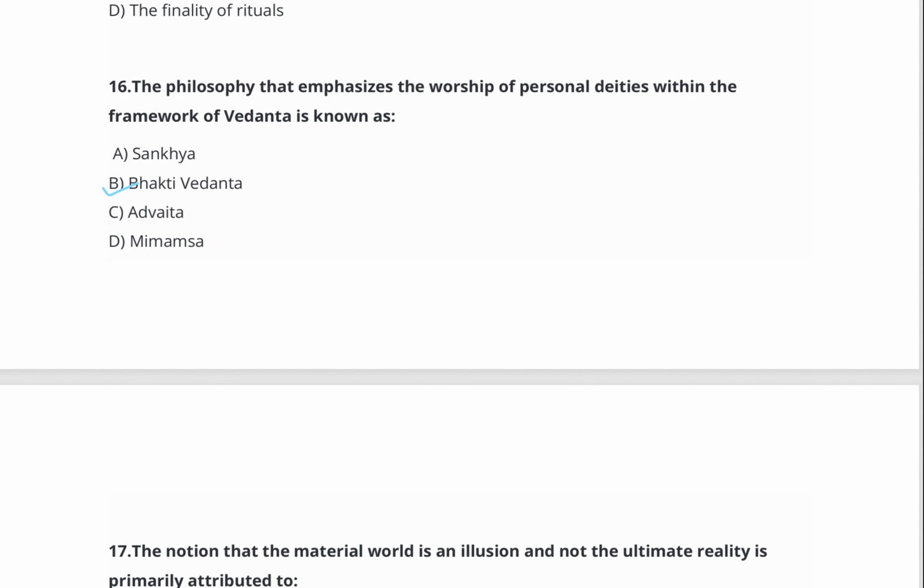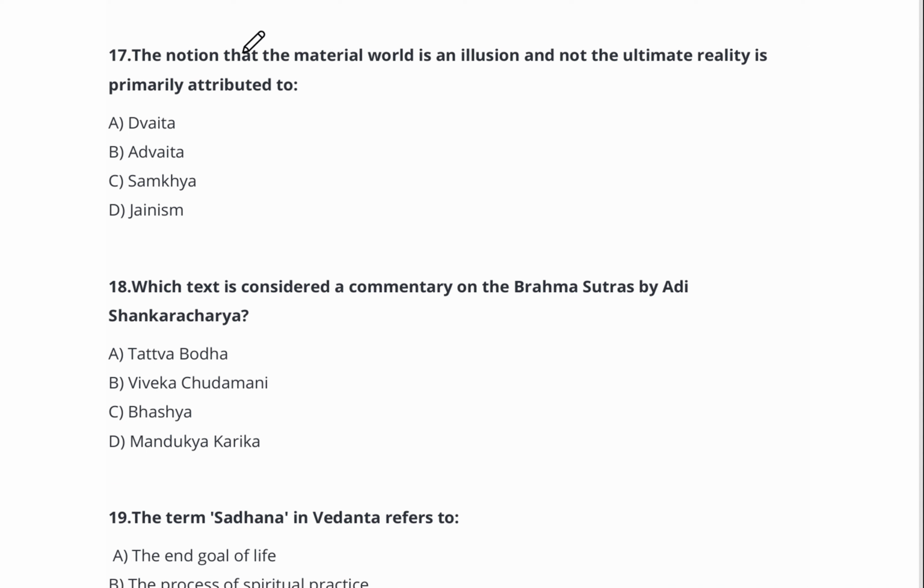Now we'll go on to question number 17. The notion that the material world is an illusion and not the ultimate reality is primarily attributed to option A, Dvaita, option B, Advaita, option C, Sankhya, option D, Jainism. The right answer is option number B, Advait.